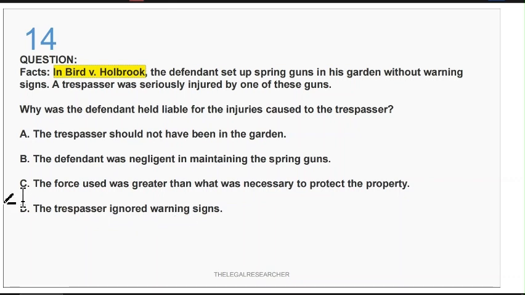So clearly, option C is correct here, because setting up spring guns is very deadly. It cannot be the force one can utilize to protect property. And if it is so, it should be with warning signs.